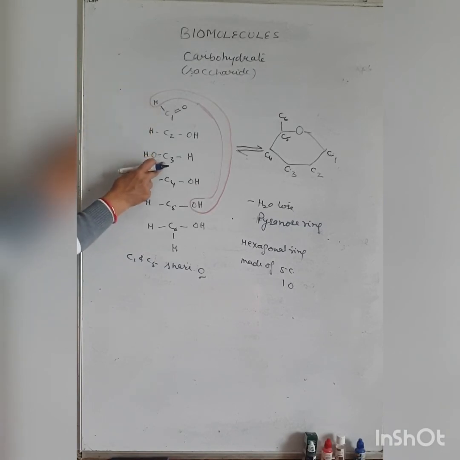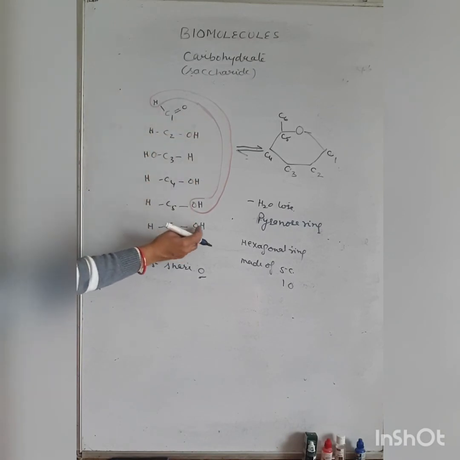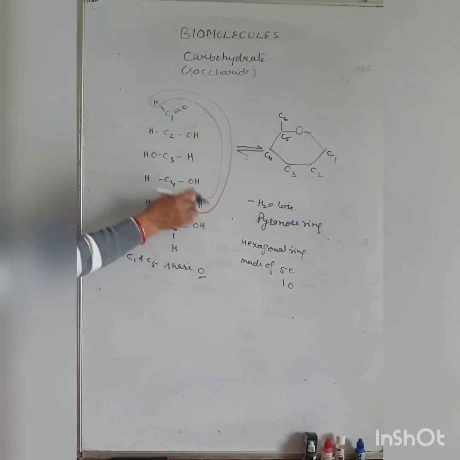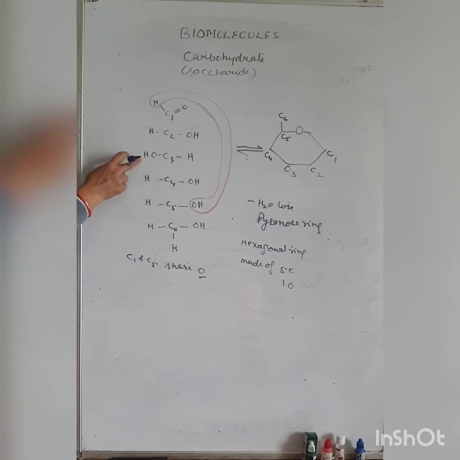And in the third carbon, the OH orientation is opposite. In the other carbons, the OH are on this side, and in the third carbon the OH orientation is different. So this is the aldose sugar. And now we discuss the keto sugar.